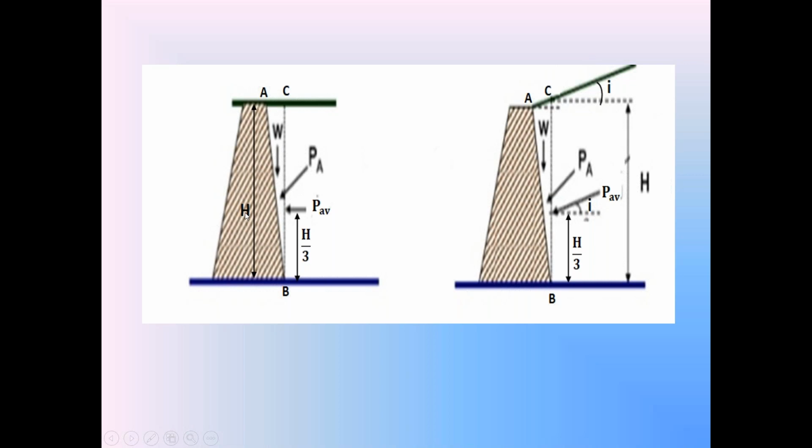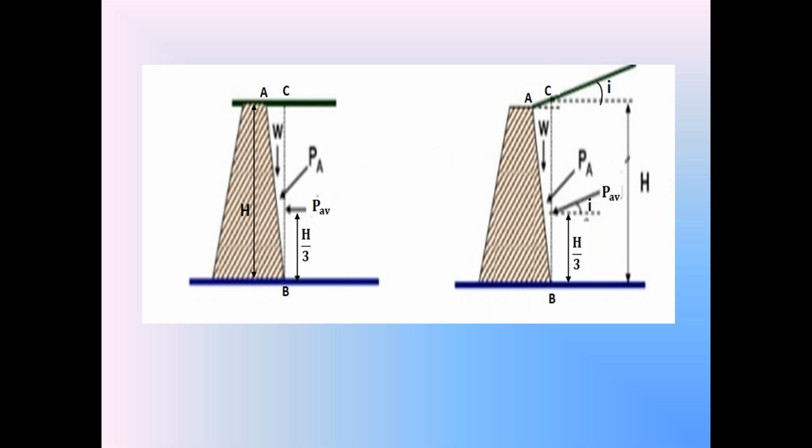First find the weight W of the soil in the triangular wedge ABC. Then consider this BC as the vertical side of the retaining wall of height H. Apply the Rankine's active earth pressure theory equations. We know that if the backside of the retaining wall is vertical, we can apply Rankine's active earth pressure theory. PA is equal to Ka into gamma into Z. Apply that because BC is vertical, directly on the vertical side BC in the diagram. Then calculate the active earth pressure force from the pressure distribution diagram, PAV. PAV is called the average active earth pressure force acting on the retaining wall.